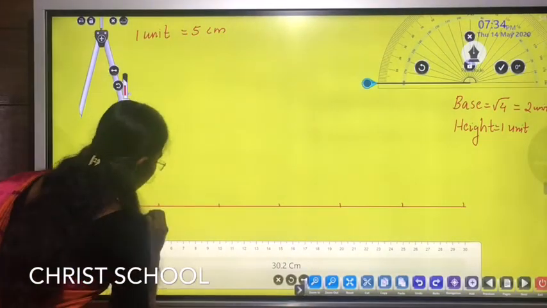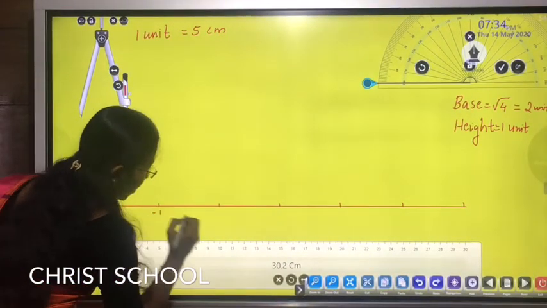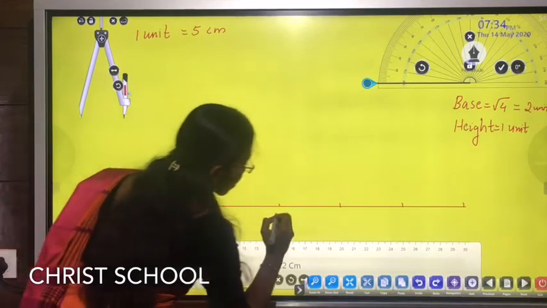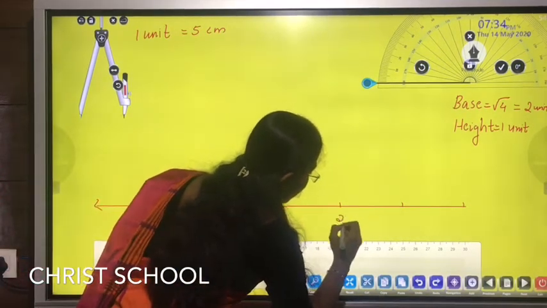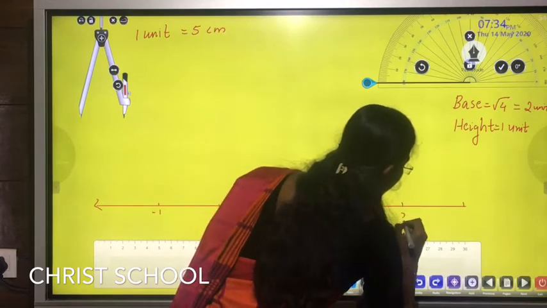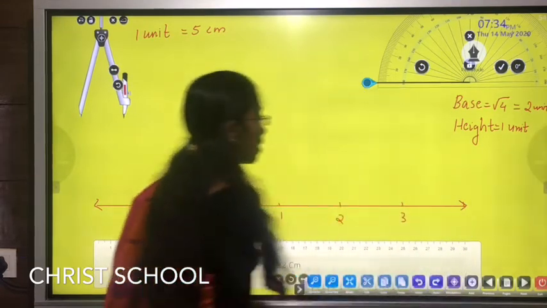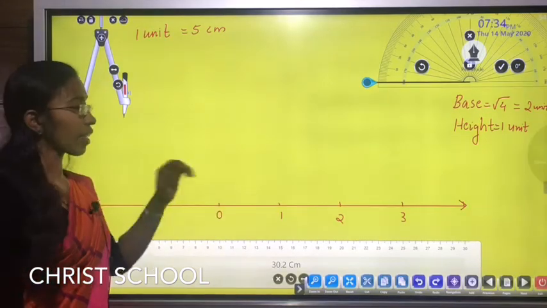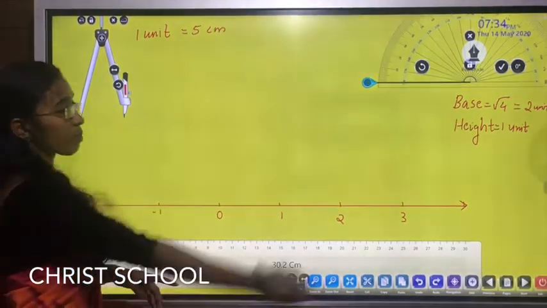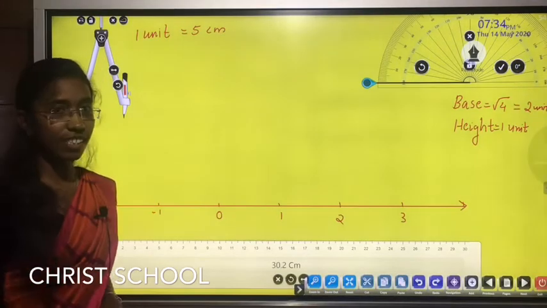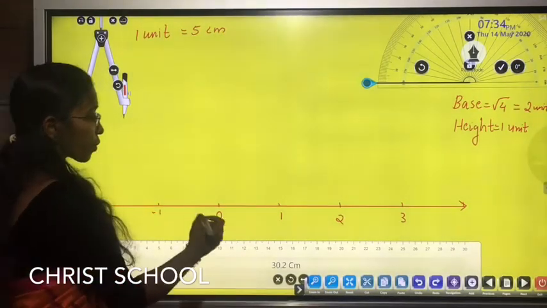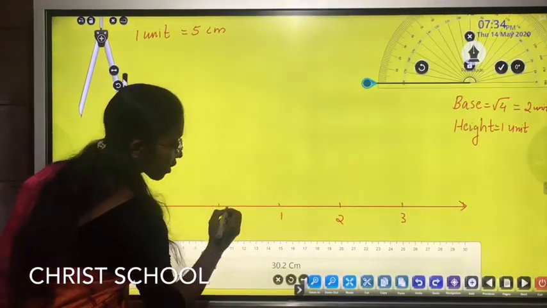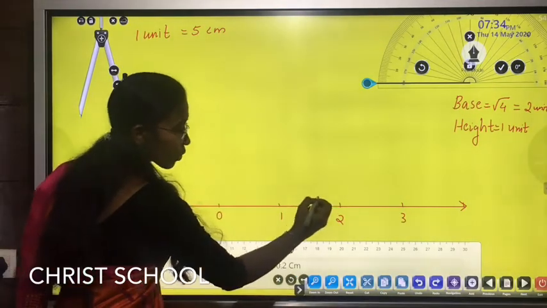So this is -1, 0, 1, 2, 3, like that. In this number line, we are constructing a right angled triangle whose base is 2 units and height is 1 unit. So 2 units means from 0 from here to here. This is our 2 units value.